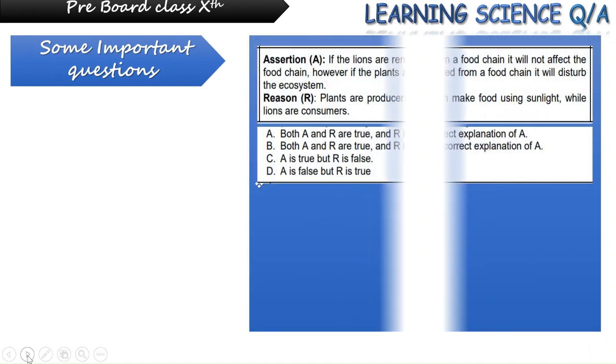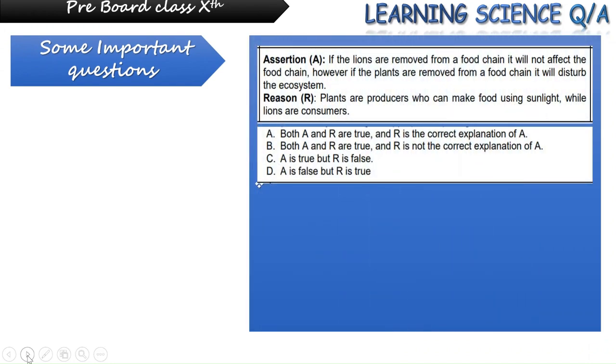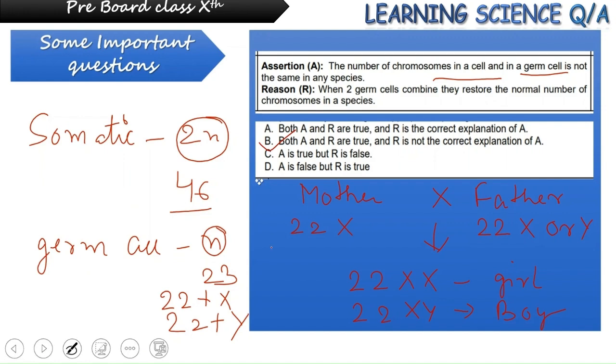Now, the next question. Assertion says if the lions are removed from a food chain, it will not affect the food chain. However, if the plants are removed from a food chain, it will disturb the ecosystem. And the reason given is plants are producers who can make food using sunlight while lions are consumers. So always understand this, students.